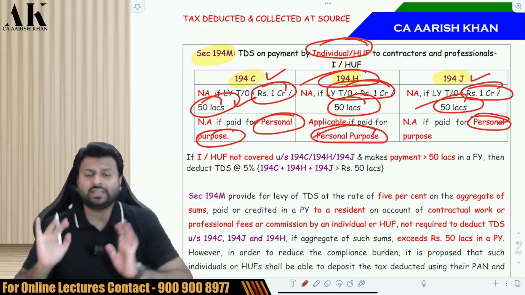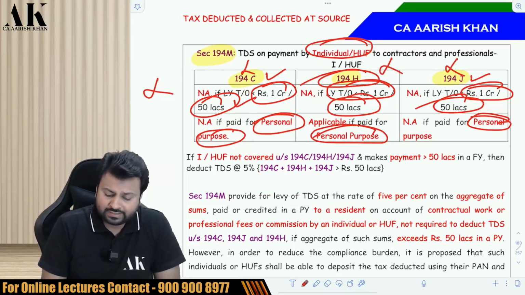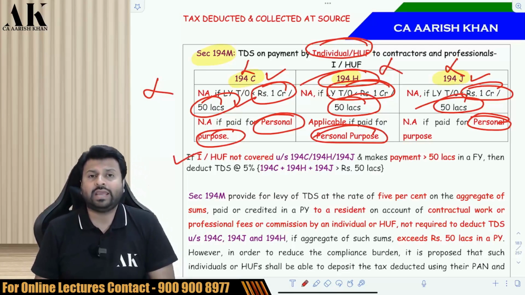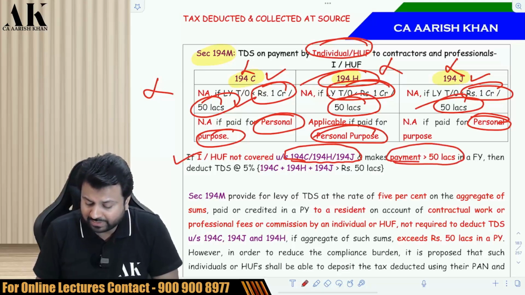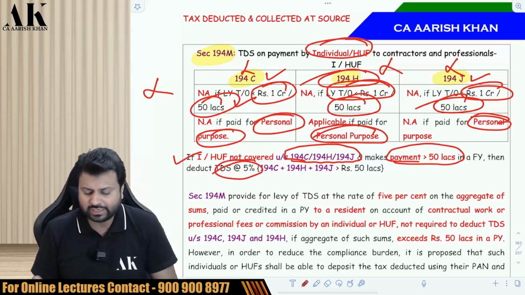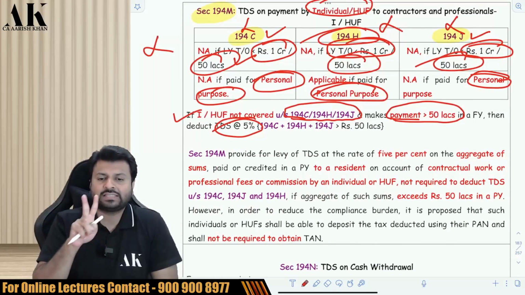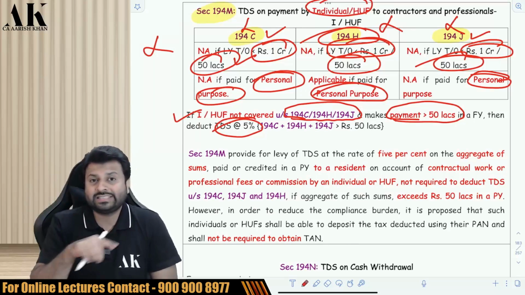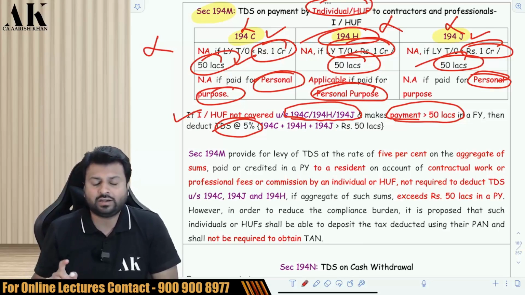Okay. Now listen carefully. If you do not come under this section 194C, H, J, then you will come under 194M. If the aggregate payment of all the three sections exceeds 50 lakh rupees in a financial year, then you are supposed to deduct TDS at the rate of 5%. The aggregate of the professional fees, commission and the contract should exceed 50 lakh rupees. Then you are supposed to deduct TDS at the rate of 5%.